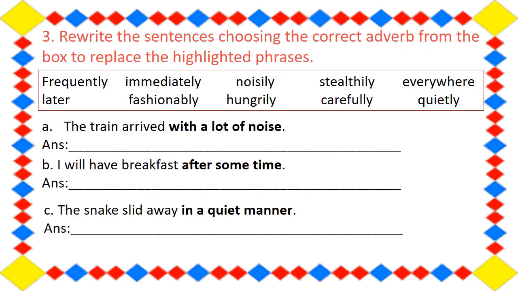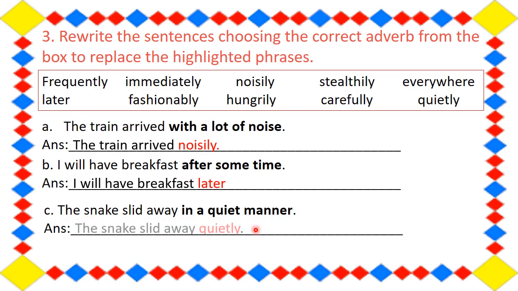Third, rewrite the sentences choosing the correct adverb from the box to replace the highlighted phrase. So the first one is the train arrived with a lot of noise. So students, we can write the train arrived noisily. Second, I will have breakfast after some time. So it will be what? I will have breakfast later. Next, the snake slid away in a quiet manner. So it will be what?